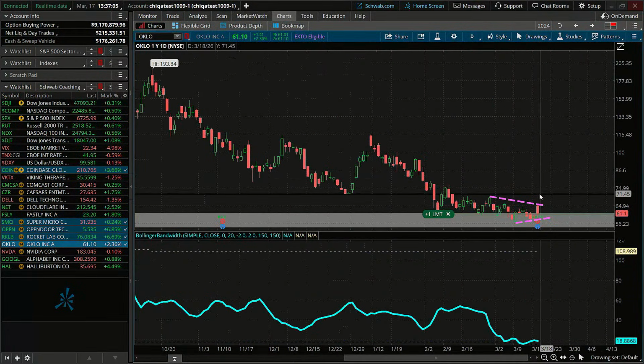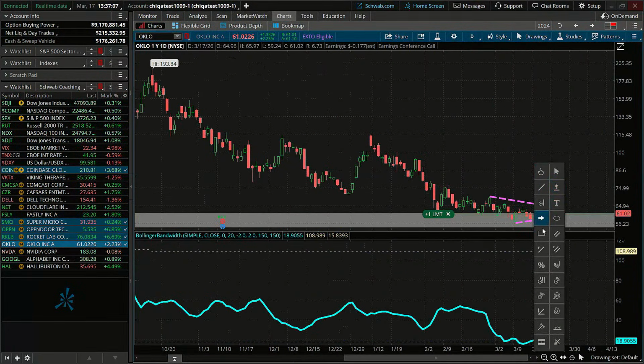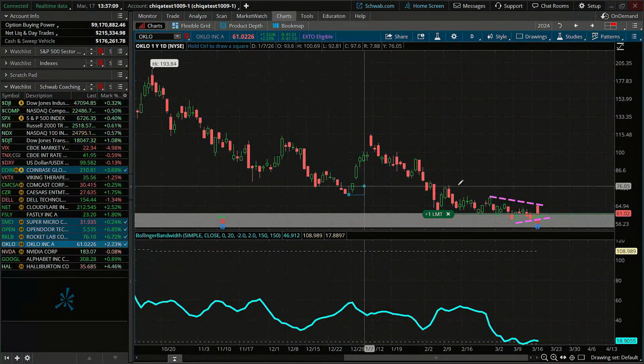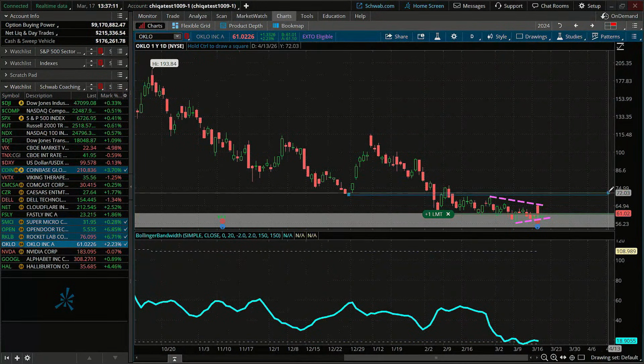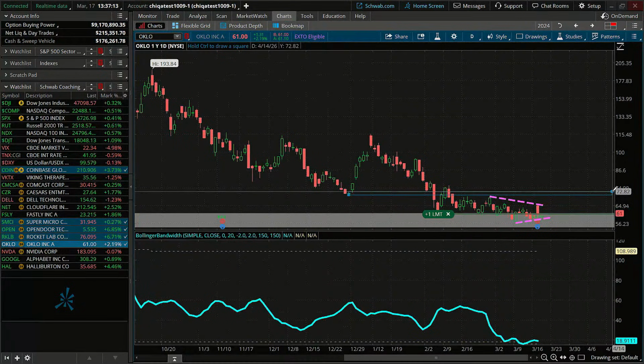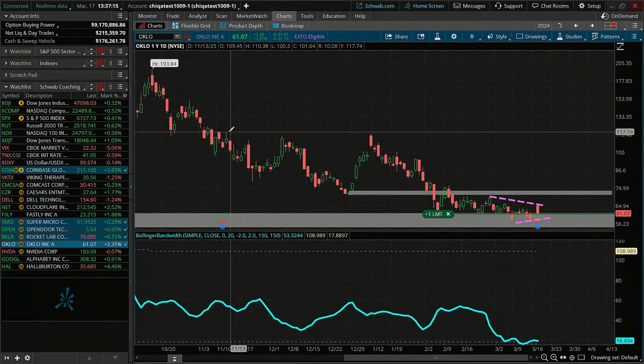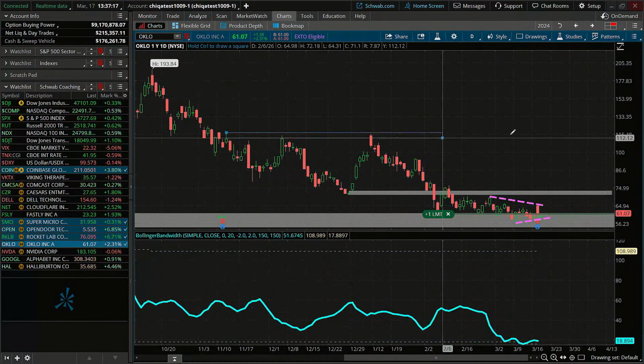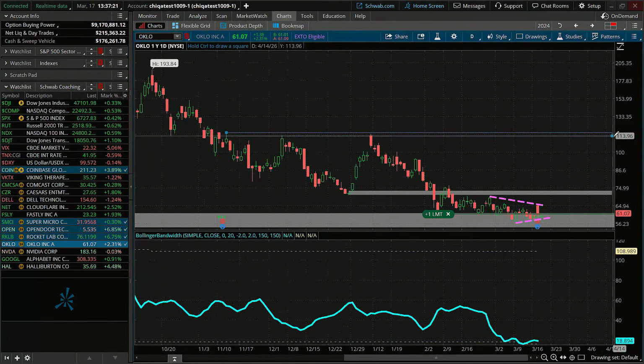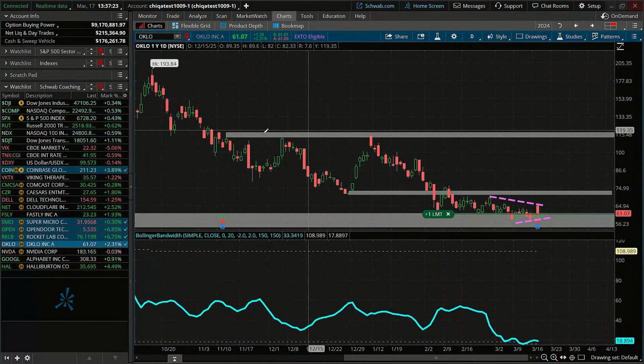Okay, so a couple different levels here. One may be right around this level, right around 72, 73 or so. And then the next level that's been touched quite a few times is around this 113, 114, 115 zone.